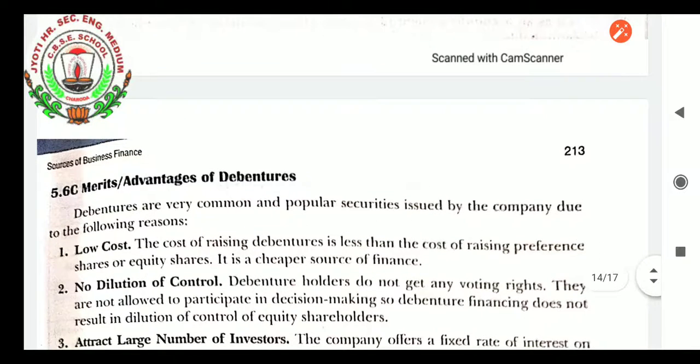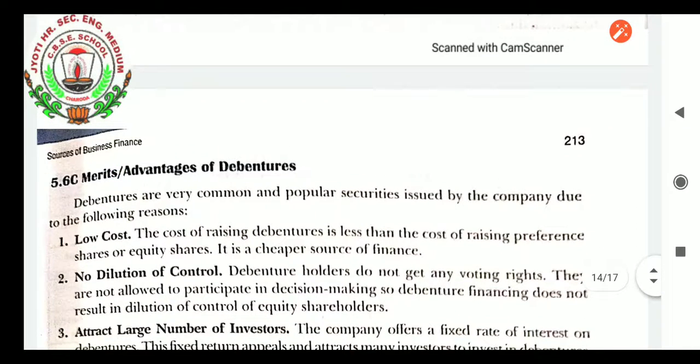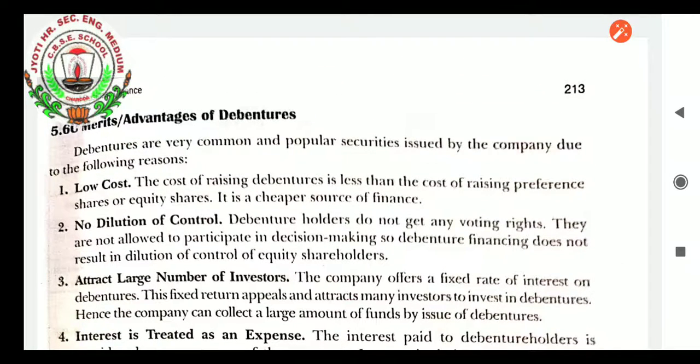Now we will go to the merits, advantages of debentures. When we see the merits and advantages of debentures, students, there are the following merits. Debentures are very common and popular securities issued by the company due to the following reasons. Very first, low cost. The cost of raising debentures is less than the cost of raising preference shares or equity shares. It is a cheaper source of finance. No dilution of control, students.